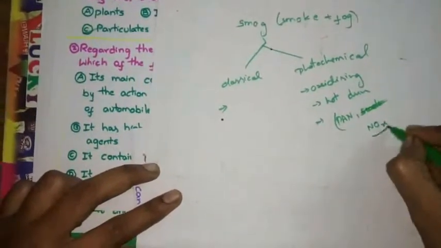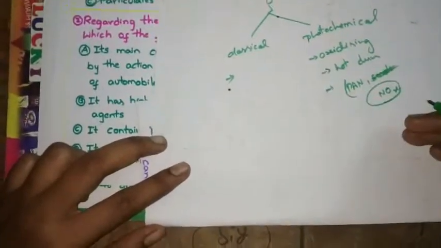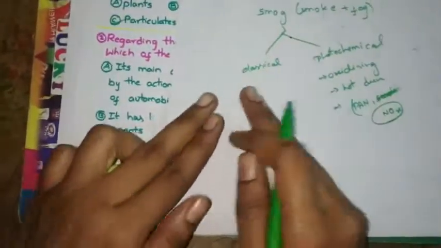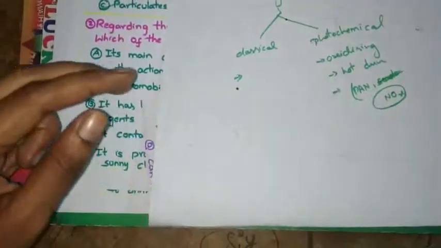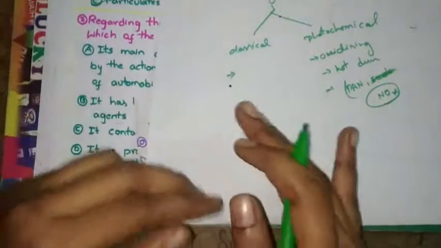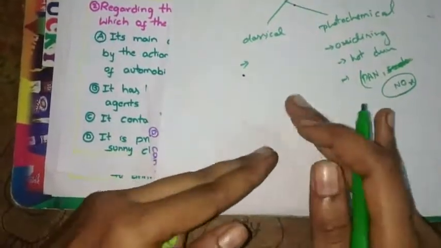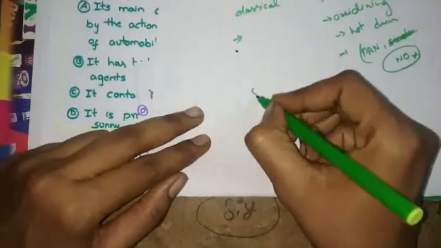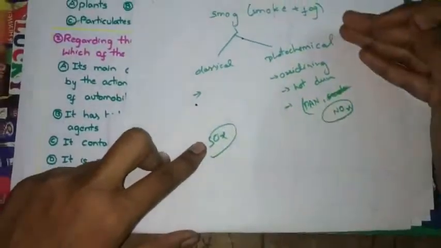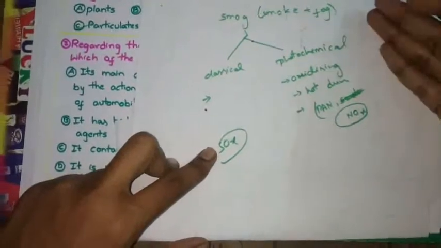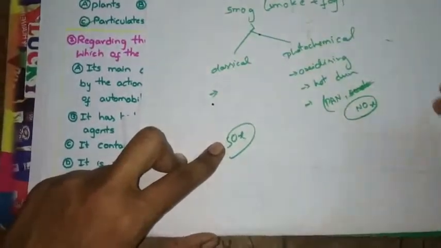Whereas classical smog is reducing in nature, it occurs in cool climate, and it consists of smoke, fog, and sulfur oxides. So this is known as sulfurous smog, and this is known as oxidizing smog, photochemical smog.